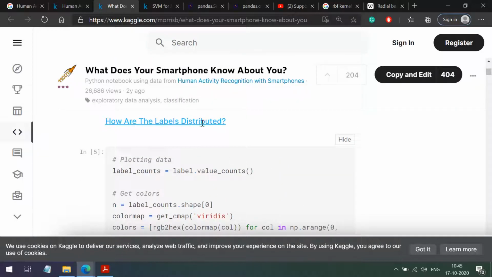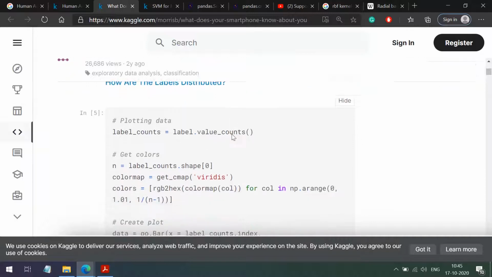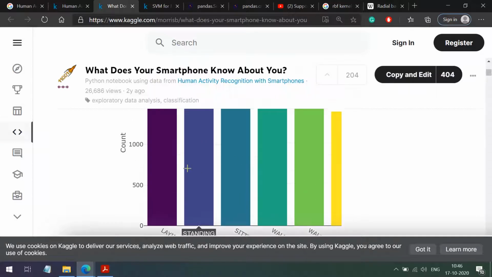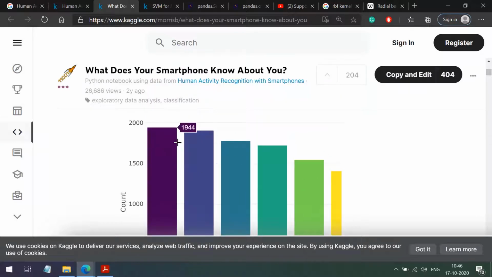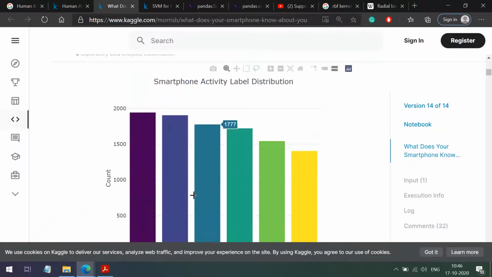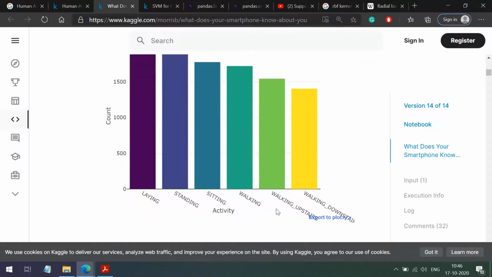Then, how are the labels distributed? In the Bayesian classifier we have seen a case of an unbalanced data set, right? So now they are checking whether we have a balance between these 6 classes. In total we have 6 classes, right? For that they are trying to plot a bar chart. Now you can see here we have a proper distribution among these 6 classes.